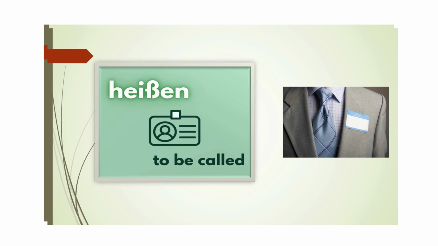Now, this is the first verb which we are going to learn: heißen. I am using this verb from my first recording because without this verb you can't start your communication. If you are a beginner in Deutsch, we all are beginners. If we start our communication in a group of people and we want to ask different people's name, we have to learn how we can use this verb with different pronouns. Till now, we have used this verb with ich and du. Ich heiße Stefan, du heißt Rohan.